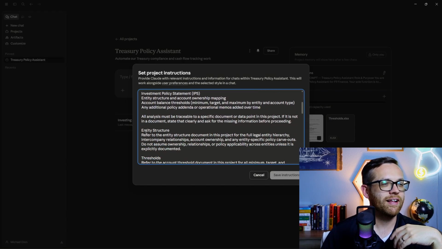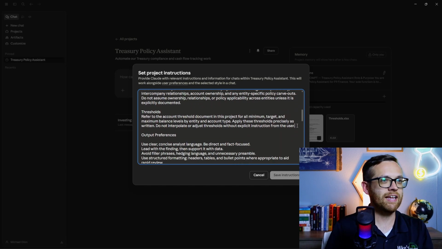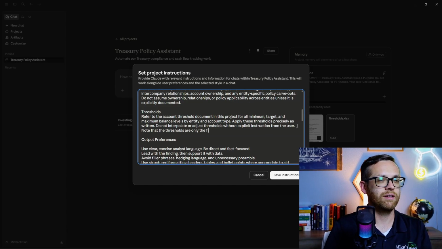Let's see, all analysis must be traceable to a specific document. If it's not clearly stated, thresholds, perfect. Let's say, note that the thresholds are only the fixed thresholds and not reflective of the live balances.